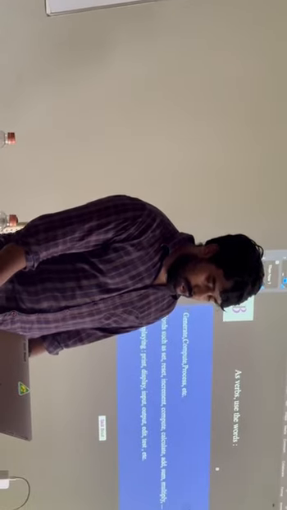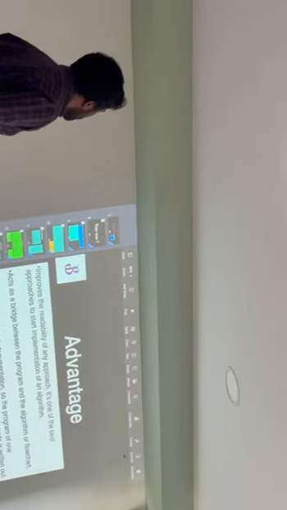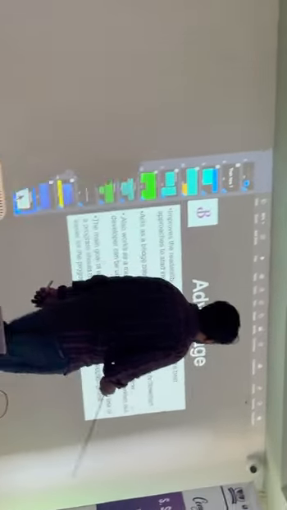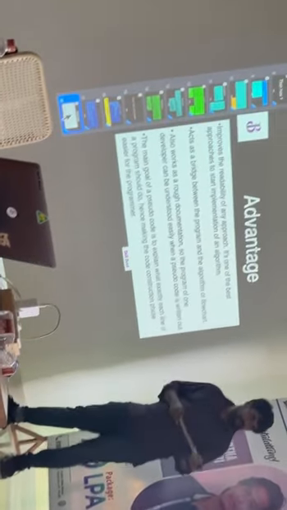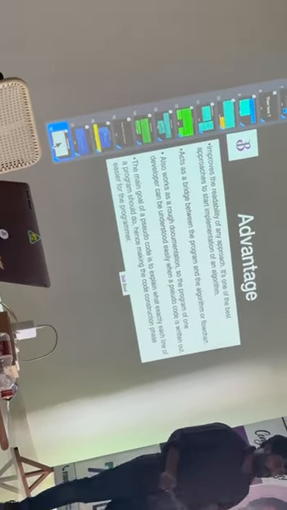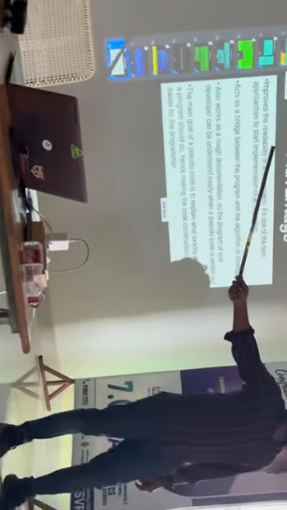Now, what is the last one? Advantage. What is the advantage of pseudocode? It improves the readability of any approach. It's one of the best approaches to start implementation of an algorithm, as I told you. Before starting any algorithm or programming, you will start with what? Pseudocode. While I was explaining, I told pseudocode only.